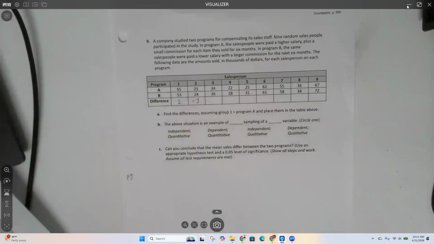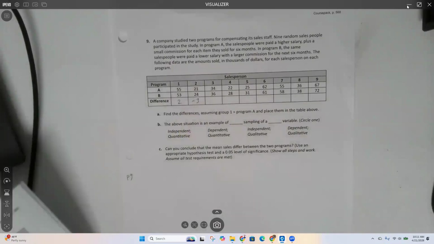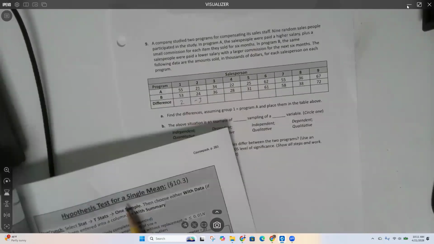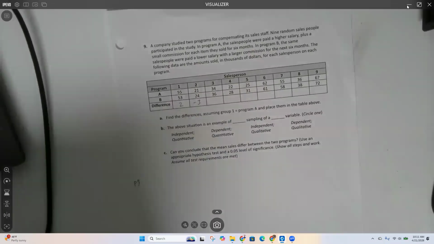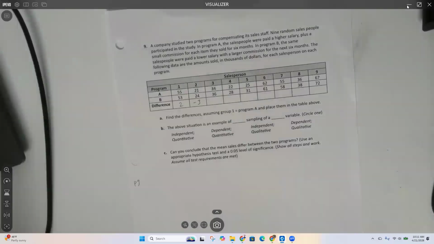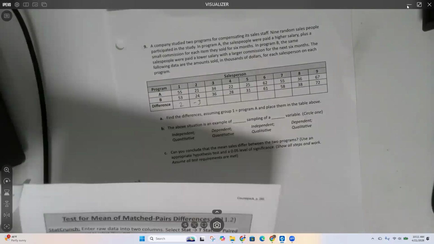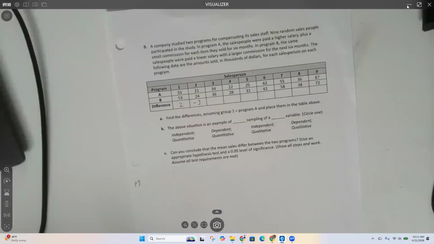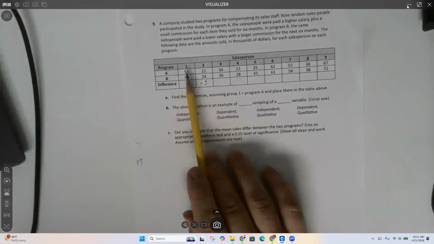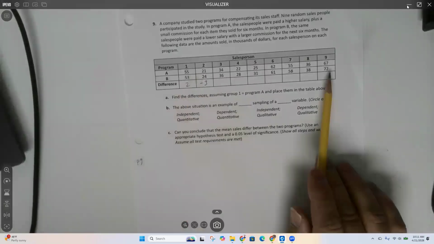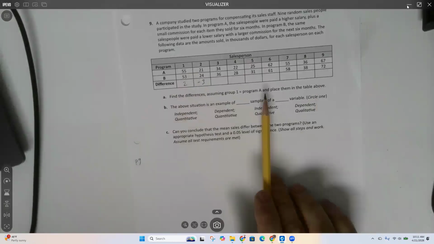So it's not page 263. Page 263 is hypothesis test for a single mean. I'm looking at two different ones. So am I looking at matched pairs or independent means? Matched pairs is page 265. Independent is page 266.